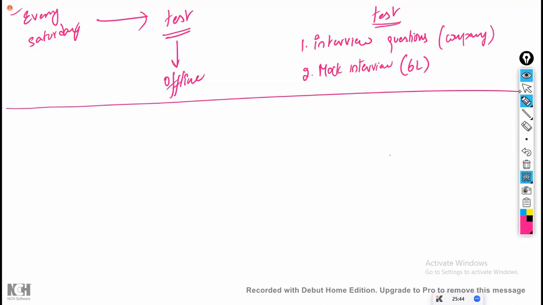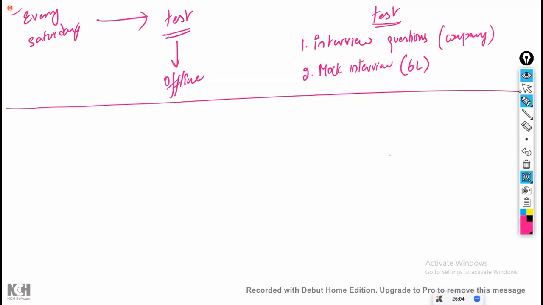It might be multiple choice. It might be filling the blanks. It might be theoretical questions. It might be anything. What I'm going to give, I also don't know. On Friday night, whatever mood I get, based on that I'll write the questions. I only don't know. Okay, don't ask the pattern.